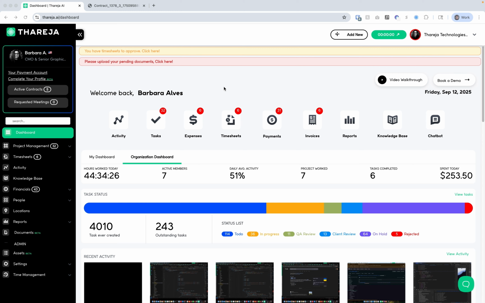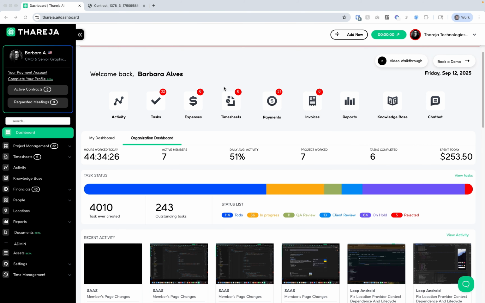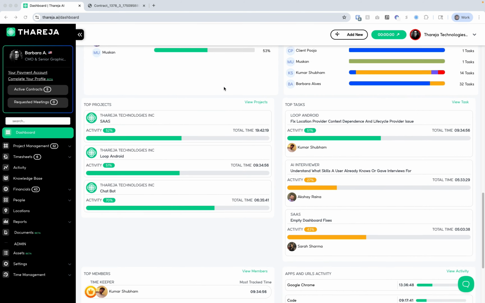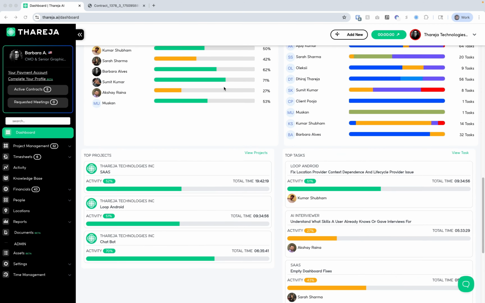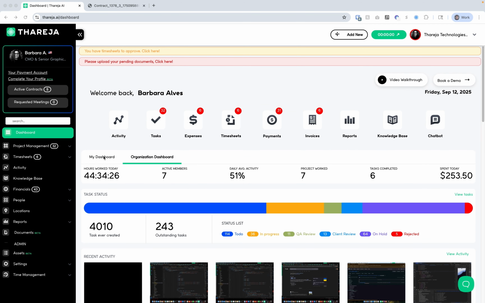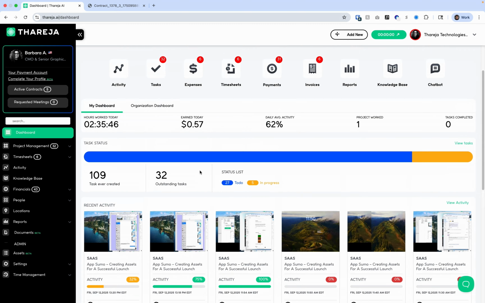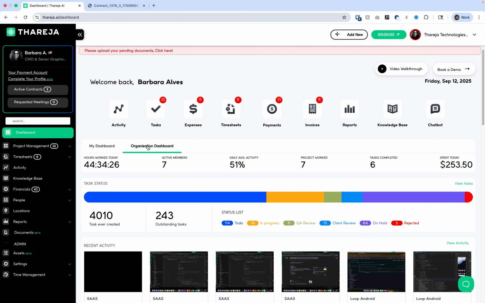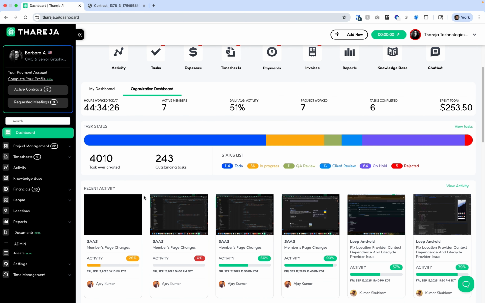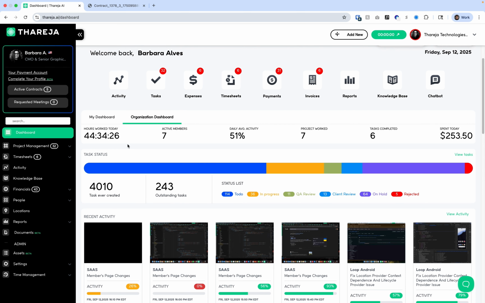I'm gonna start with our dashboard. Here's the quick view of everything that is happening in a day in your team, in your organization. It is divided by your personal data and your team data. Under your team, you're gonna be able to see the last activity and everything that happened in the day, how much money you spent, how many tracked hours your team had, how many active members you have.